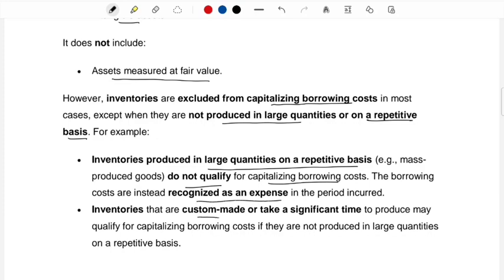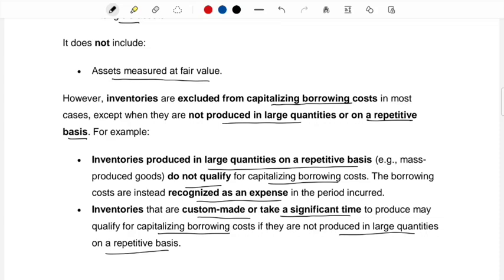Inventories, however, that are custom made or take significant time to produce may qualify for capitalizing borrowing cost if they are not produced in large quantities on a repetitive basis. So in such situations, inventories that might have been produced on a custom basis, or that take significant time, but have been produced only once or twice.